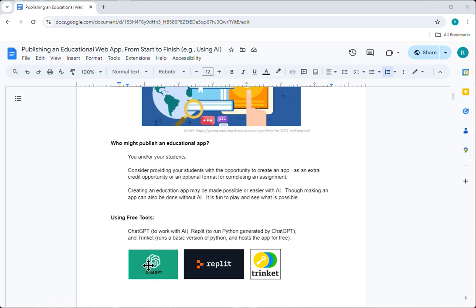We'll work with ChatGPT. That's the AI that will be writing the program. We'll talk about Replit, which can then run the Python code that was created. And it also has its own AI agent if you prefer to use it instead of ChatGPT. And then we'll cover the use of Trinket to make your app publicly visible to everyone else. Both Replit and Trinket can do this, but Replit charges $10 a month, whereas Trinket will do it for you for free or a minimum charge if you want to upscale some of the capabilities.